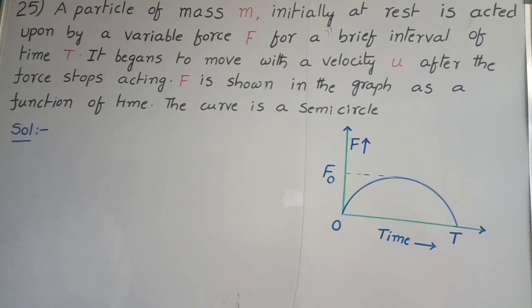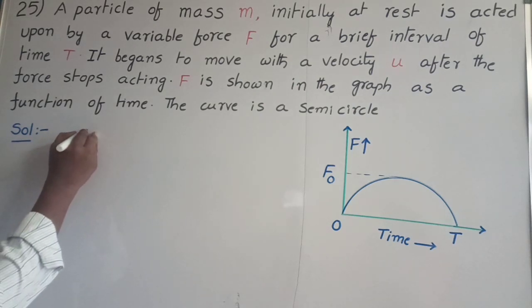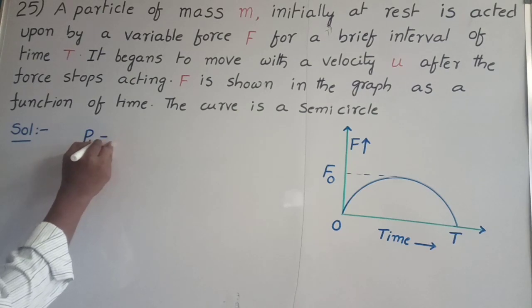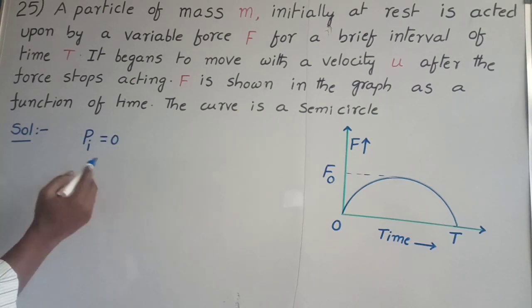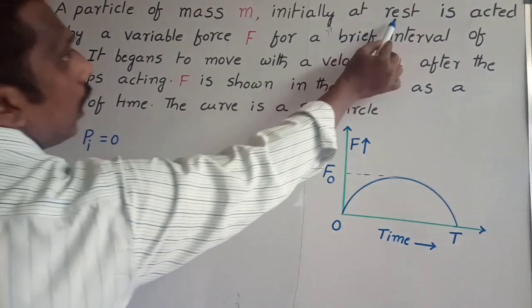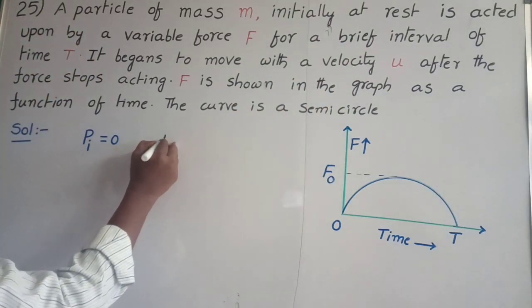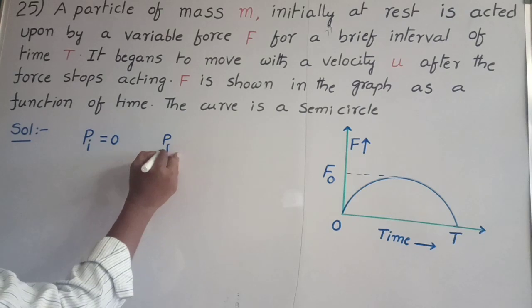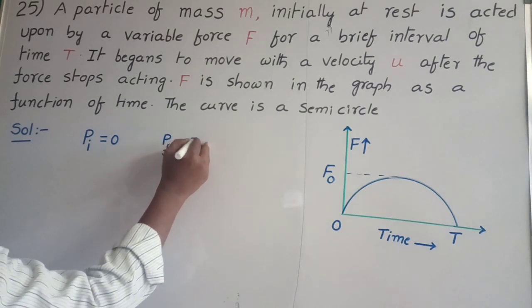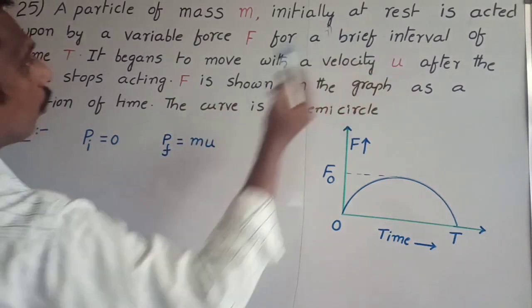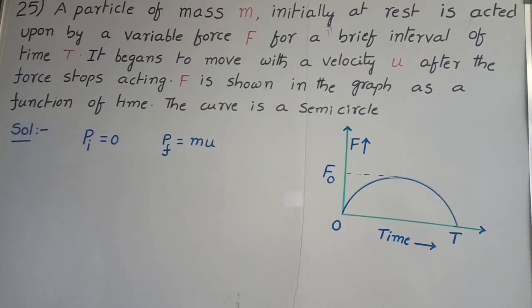Initial momentum of the body is 0, because initially the body is at rest. Final momentum of the body is m into u, because the body moves with velocity u after the force stops.